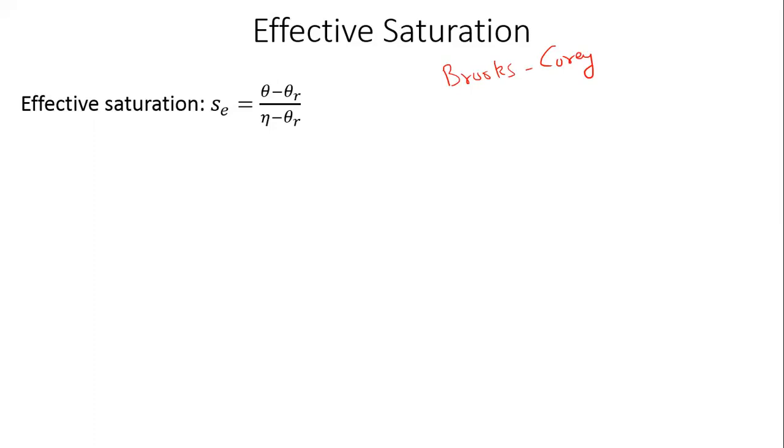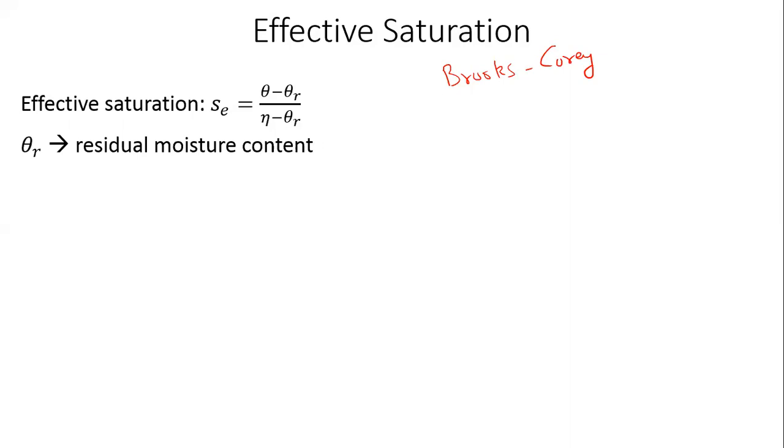Okay, so now in this expression, I have introduced a new parameter that you do not know so far. You know what theta is. Theta is the moisture content. You know what eta is. It's the porosity. Now, in both the numerator and denominator, you see this additional term theta r. Okay, so this theta r is what is called the residual moisture content.